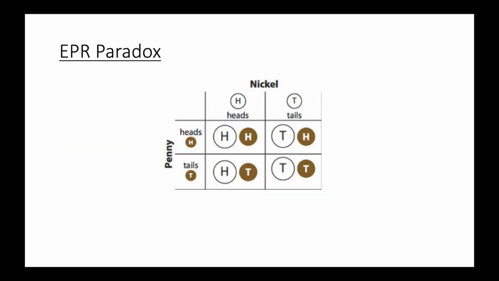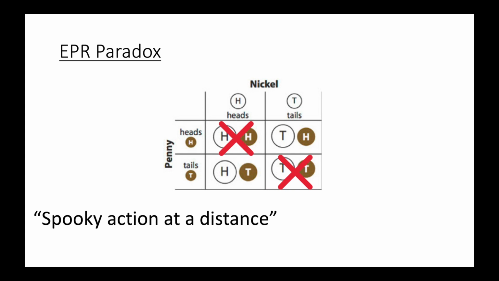But experimentally, entangled particles have always shown correlation, regardless of how far apart they are. If one particle has spin up, the other particle always has spin down. There are no single exceptions of up, up, or down, down. Einstein proposed that there must be a hidden variable to account for this spooky action at a distance.